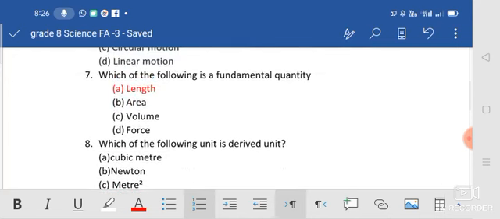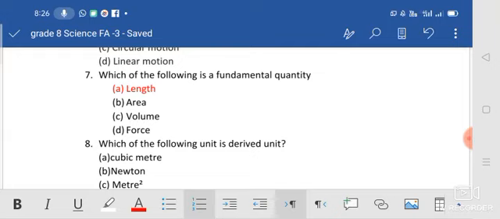Which of the following is a fundamental quantity? Length, area, volume, force. What is meant by a fundamental quantity? It does not depend on other quantities. That is fundamental. For example, option B, area. If you want to calculate the area, you need the sides.